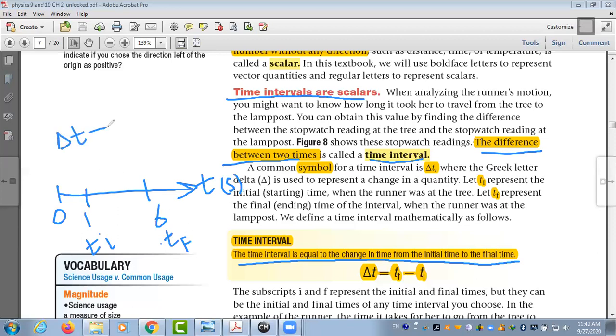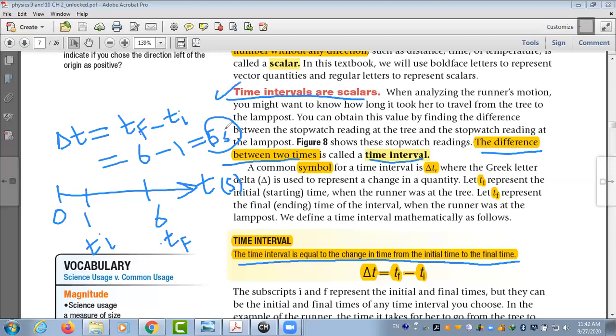So what is delta t? Delta t, the time interval, equals t_f minus t_i. So it means 6 minus 1, which equals 5 seconds. This time we need only a number to describe time, because it is a scalar. So is the time interval a scalar?